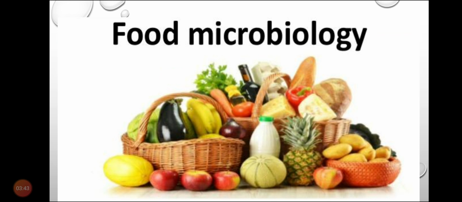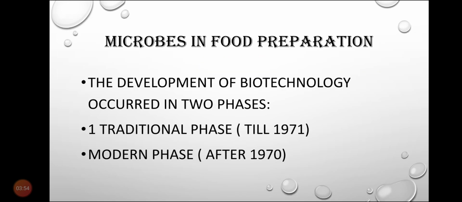We can say it as food microbiology, meaning where we are using the microorganisms in food preparation. We can say that the development of biotechnology occurred in 2 phases. The first one is the traditional phase till 1971 and the modern phase after 1970.